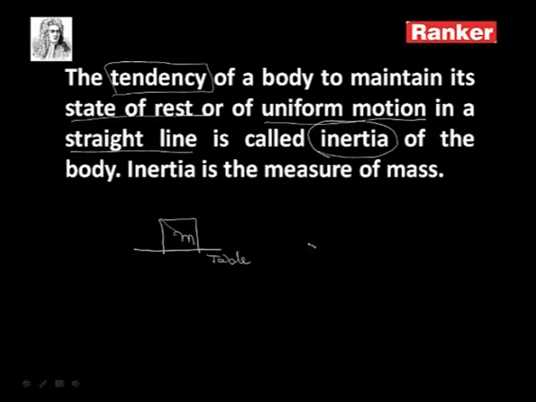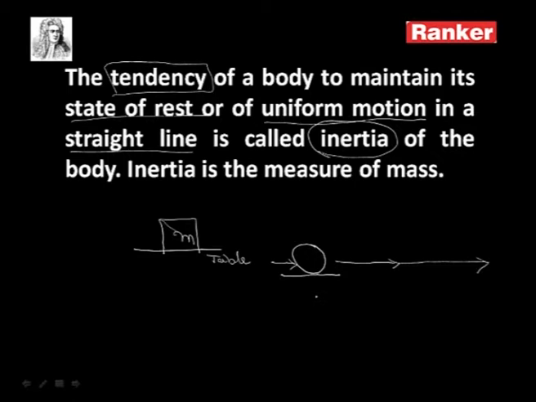Similarly, consider a ball which is kicked in one direction. When there is no external agency in the form of force opposing it, the body goes on moving like this. It cannot stop anywhere; the body does not come to rest by itself.